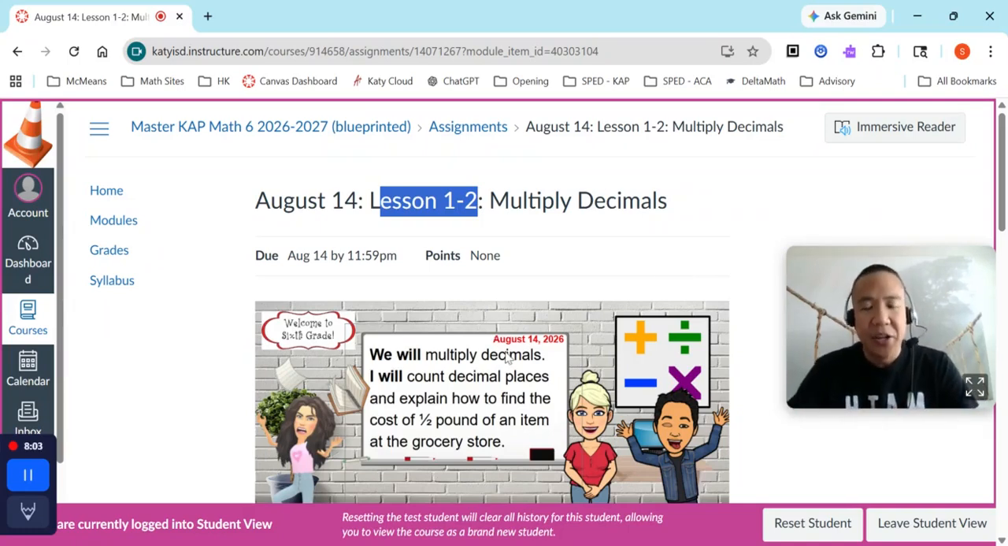Every Sunday, I do send out a S'mores newsletter. A S'mores newsletter is just communication of what we are going to complete for that week, the objective, and what's happening that week.